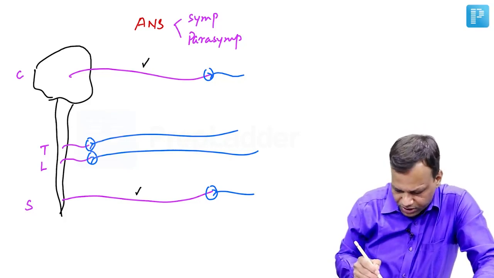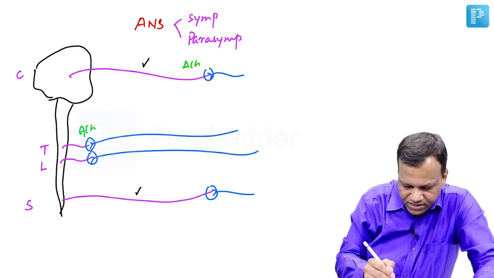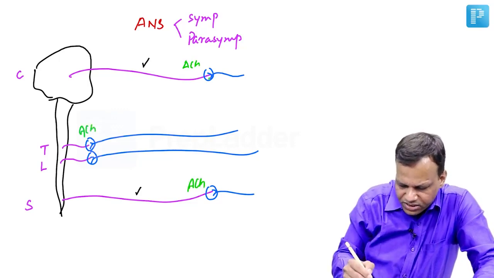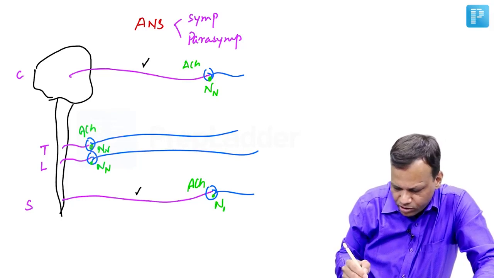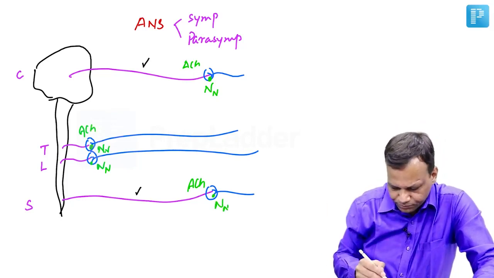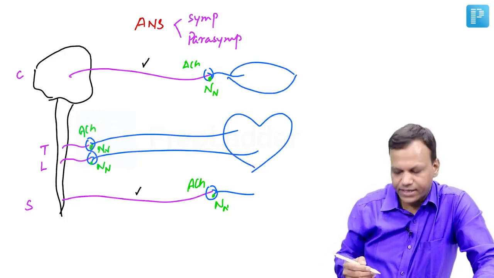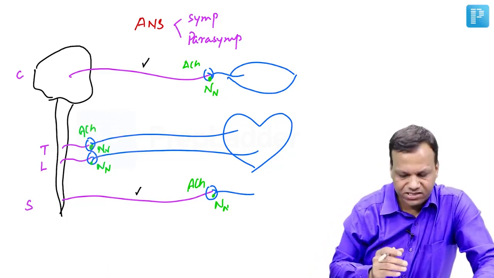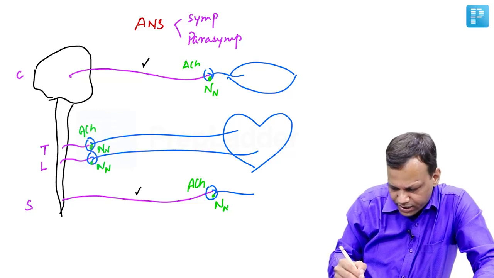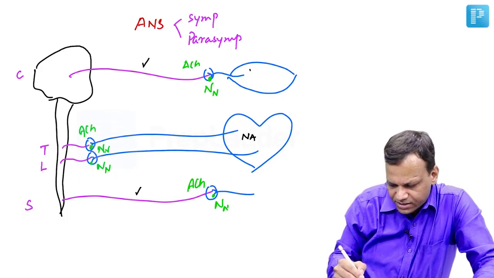Then coming to the neurotransmitter. At all the preganglionic fibers it is acetylcholine, whether it is sympathetic or parasympathetic, and they will stimulate the N receptors, that means nerve and nerve junction, you can remember, on the postganglionic neuron. Now the second neuron takes the information to the organs, like in the eye, in the heart and other areas, and inside the organs they again secrete a neurotransmitter which is different in sympathetic and parasympathetic. In sympathetic this is mostly noradrenaline, whereas in parasympathetic it is mostly acetylcholine.